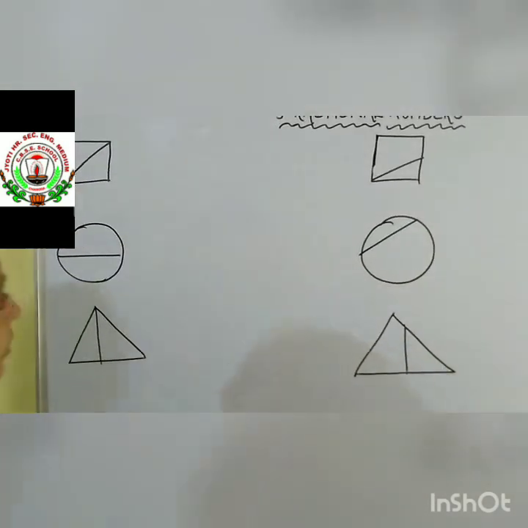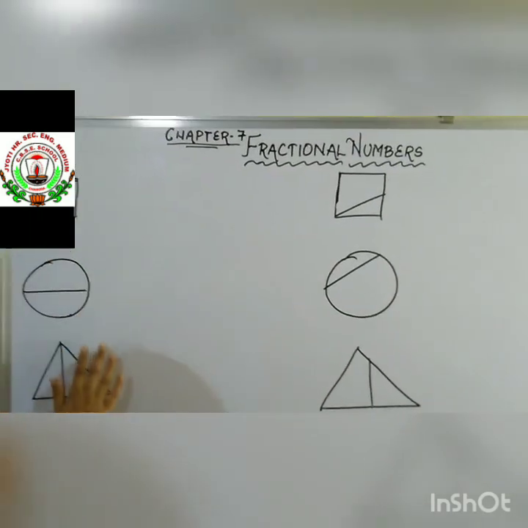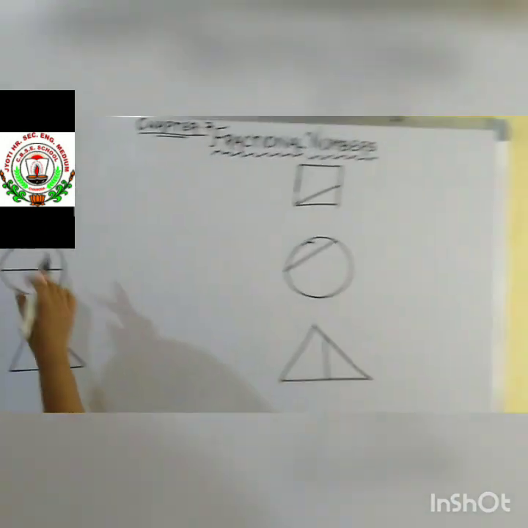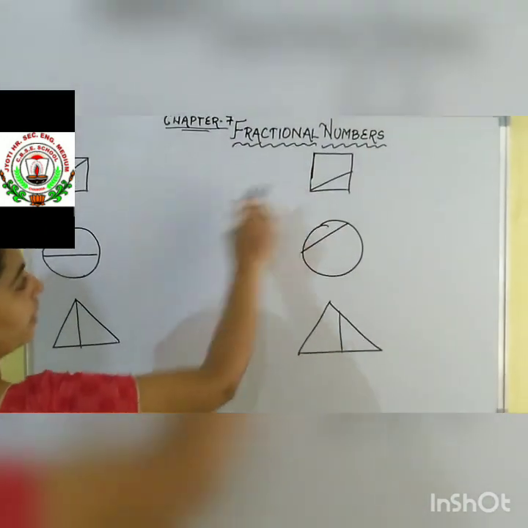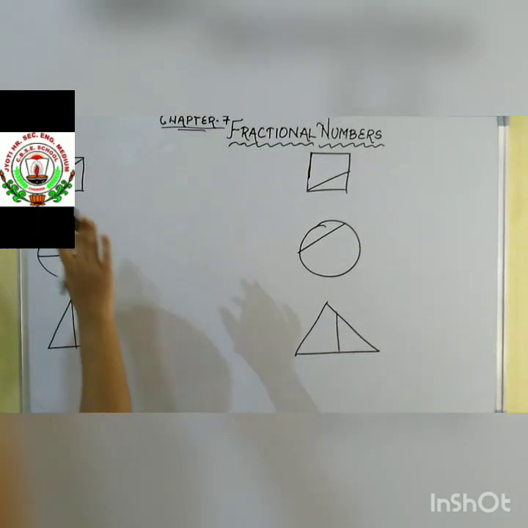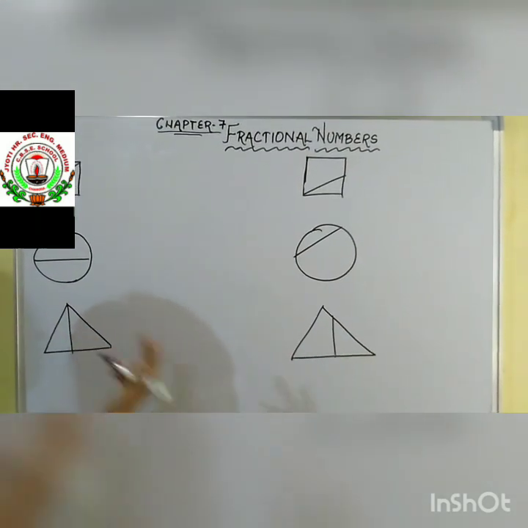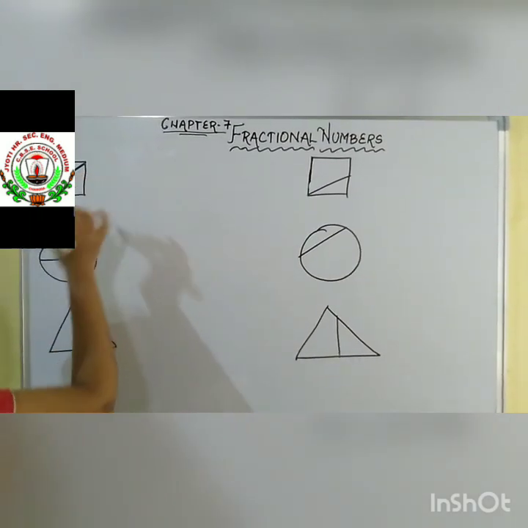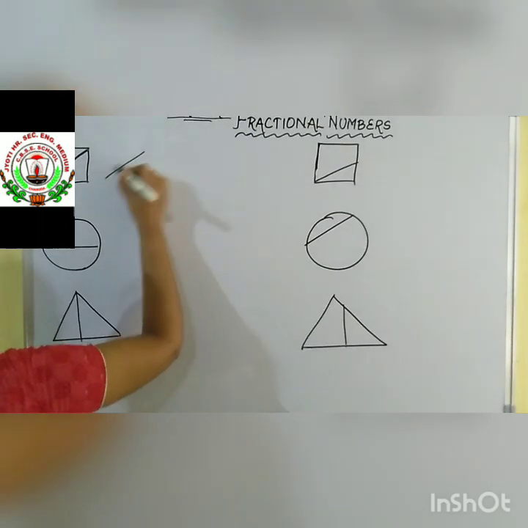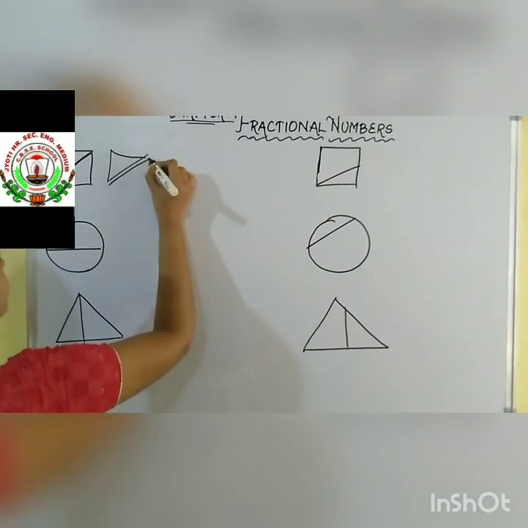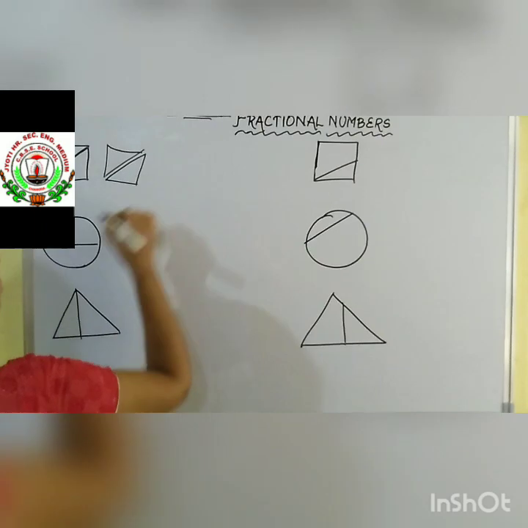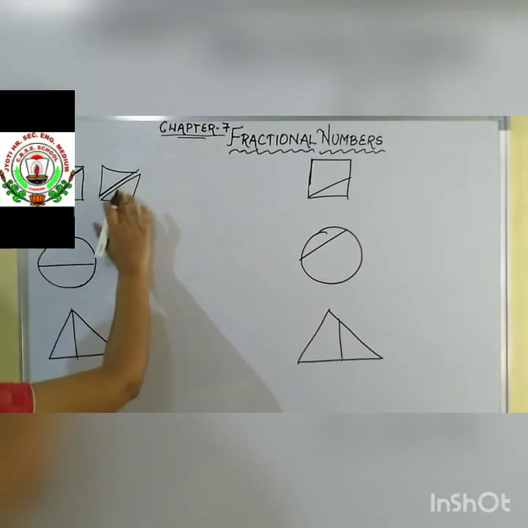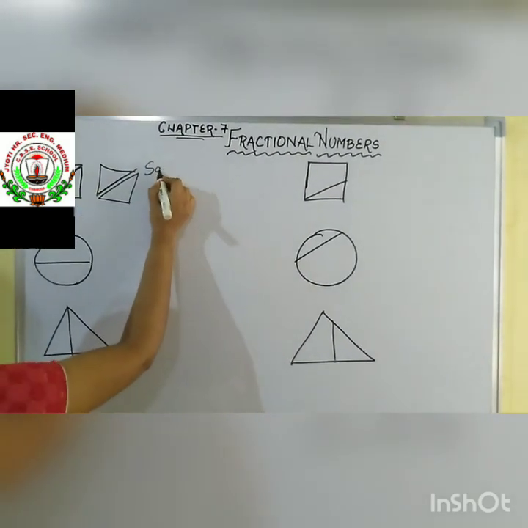Children, here I have made 6 figures of square, triangle and circle. Let us identify equal parts and unequal parts. Here you can find a square, here also the square is the same. You have to identify which one has two equal parts and which has two unequal parts. Here in the square a line is made, and this divides the square like this. Yes, you can see both the parts are equal. That means this portion and this portion are the same.